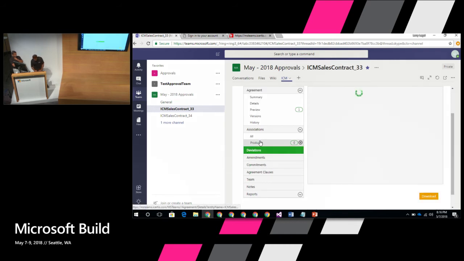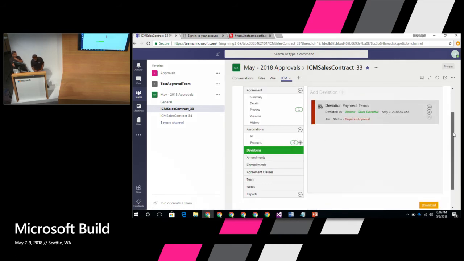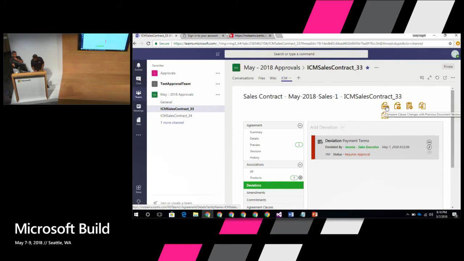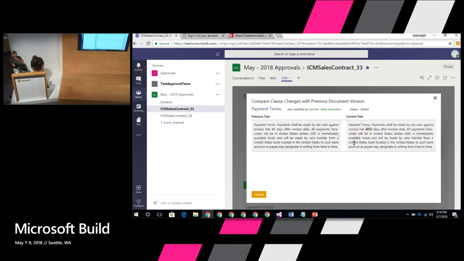And he can just go and confirm this by looking at the deviation, because that's what he's approved. And he can compare and see. And there it tells you the difference. The old one was 45 days, and what is approved just now is 90 days. So everything is good. So that is, at a high level, what the whole experience and how this demo would flow.